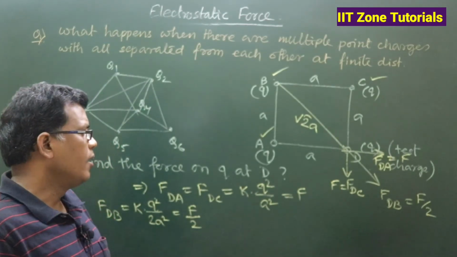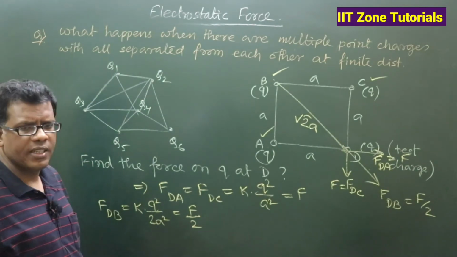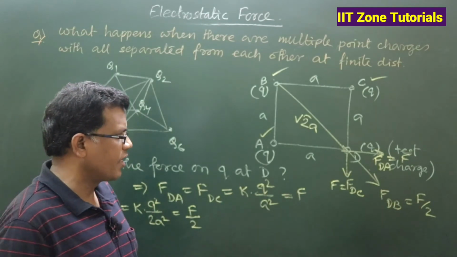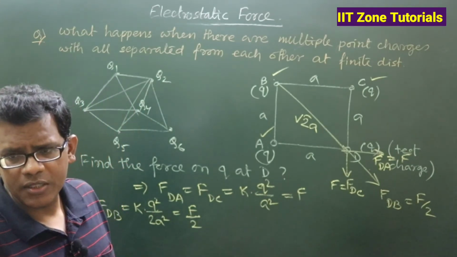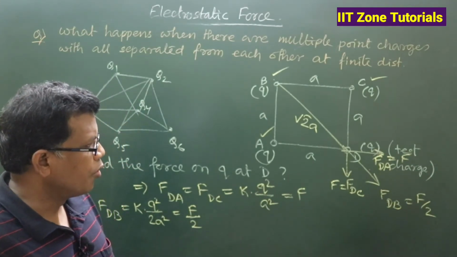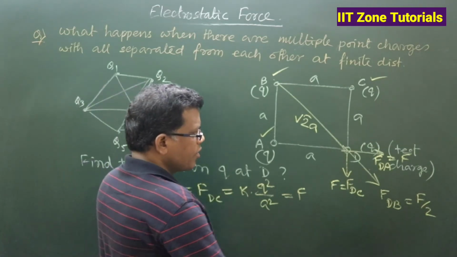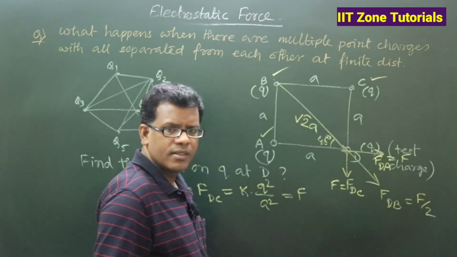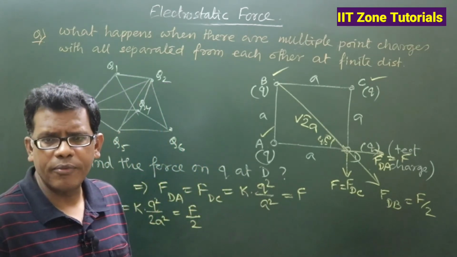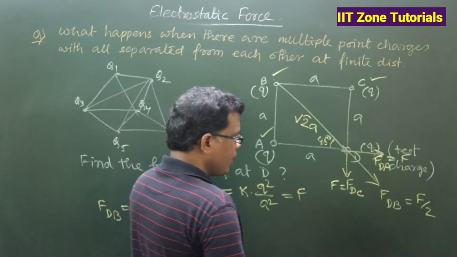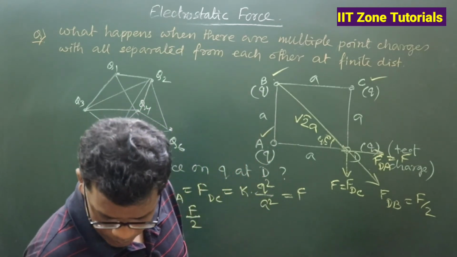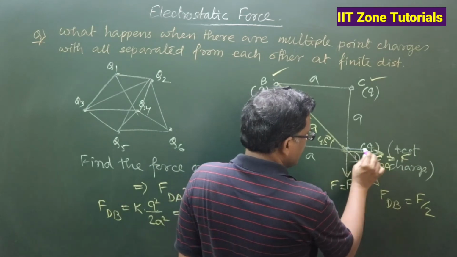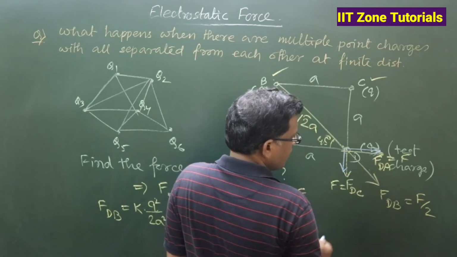Are you getting me? So now what I was supposed to do is get the resultant. See, all three forces are vectors, so a unique resultant value has to be found. Being a square geometry, this is the diagonal 45-degree arrangement. So I can resolve F by 2 into two mutually perpendicular components. If I split this F by 2, I get these two components.